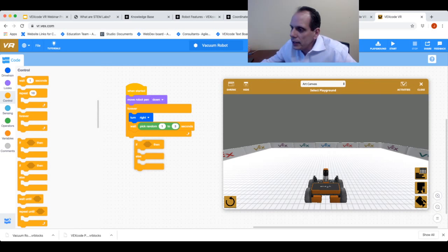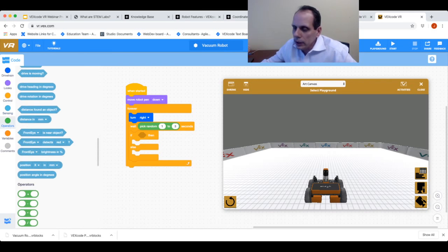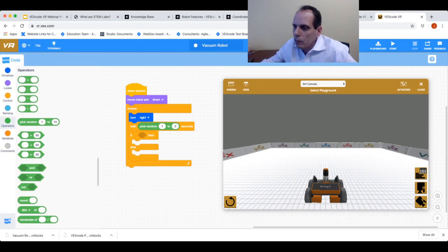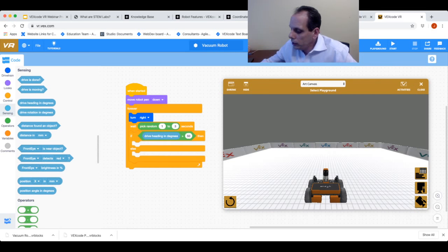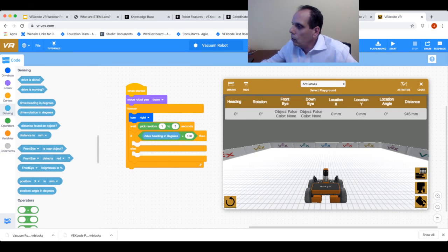I'm going to grab this if-then-else block, and now I'm going to grab a Boolean block. I'm going to grab this one here, and now what I want to say is if my drive heading in degrees is greater than 180. If I go back to my dashboard here, one of the things it tracks is the heading. Right now, since my robot with the gyro is pointing straight, it's at 0. As it turns, it will change the value. If it makes a 90-degree right turn, it'll be 90 degrees, then obviously 180.